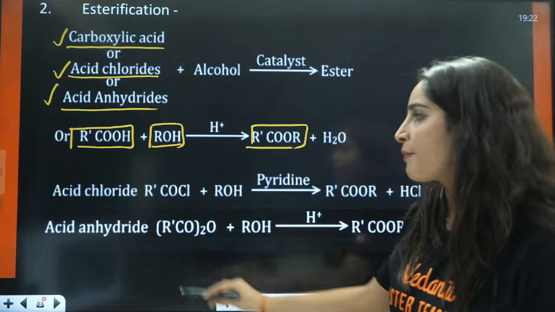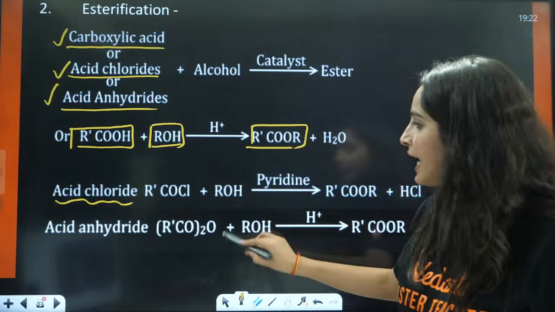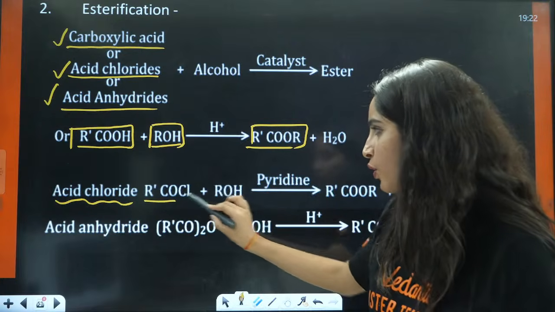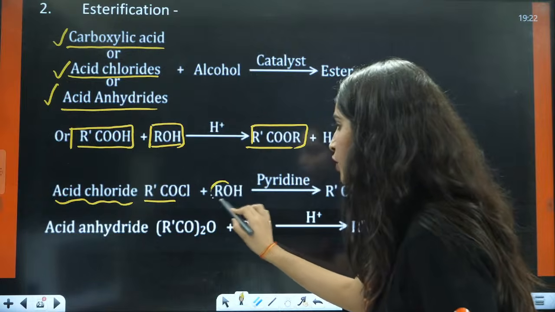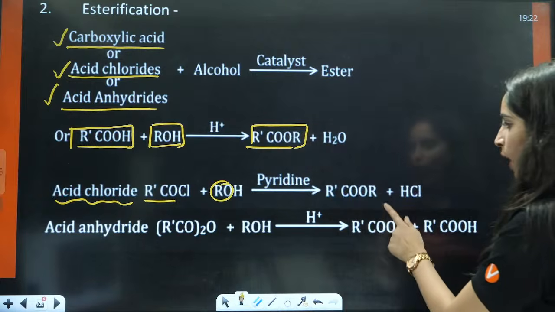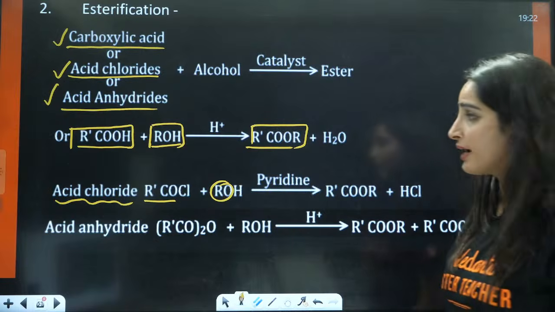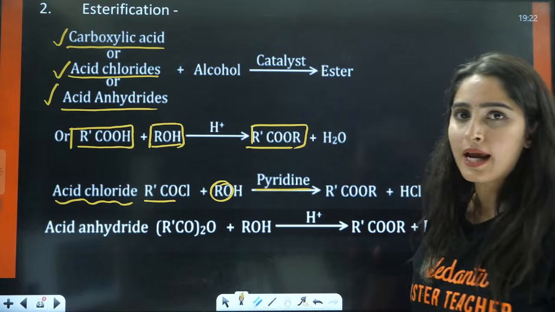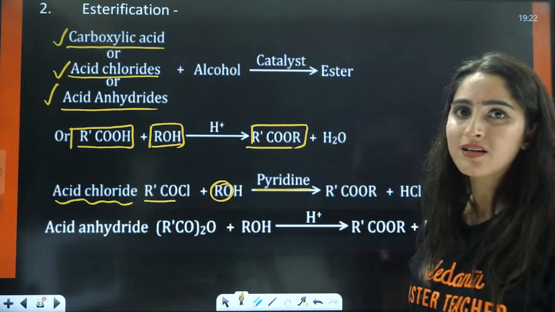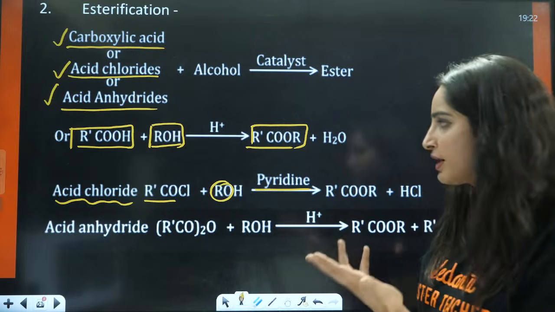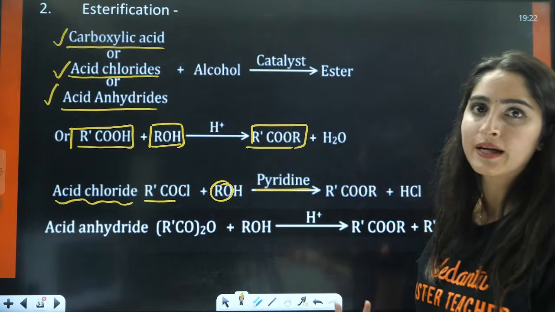Now, if you talk about acid chloride, this is RCO, and from here it will give us OR, so RCOOR and then HCl. But here you should use pyridine, right? Why is pyridine used here? So that it can donate, that is why pyridine is used.